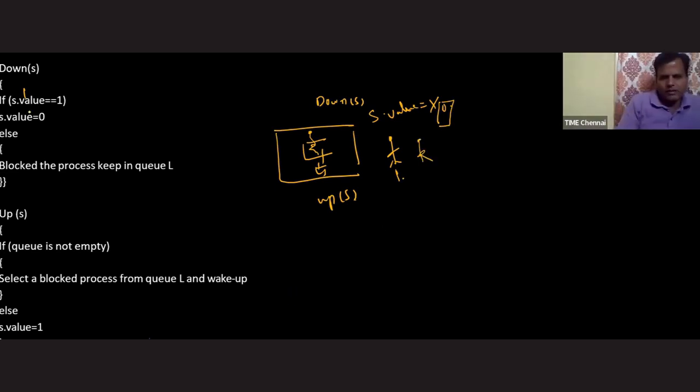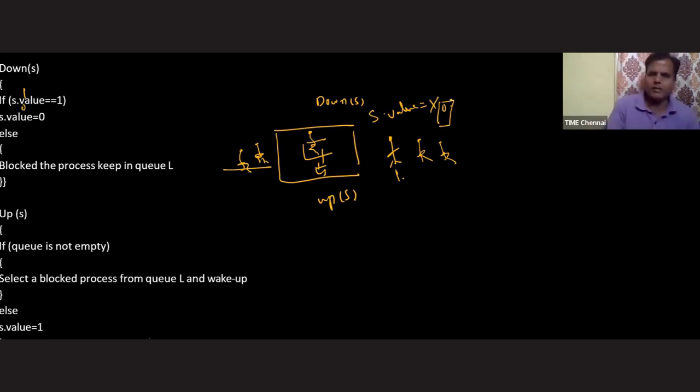The second person is coming. It is also checking this condition. What is the S.value right now? It is 0. Is 0 equal to 1? The answer is no. Then go to the else part and block the process. Next, the third person. Is 0 equal to 1? The answer is no. Then go to the else part.